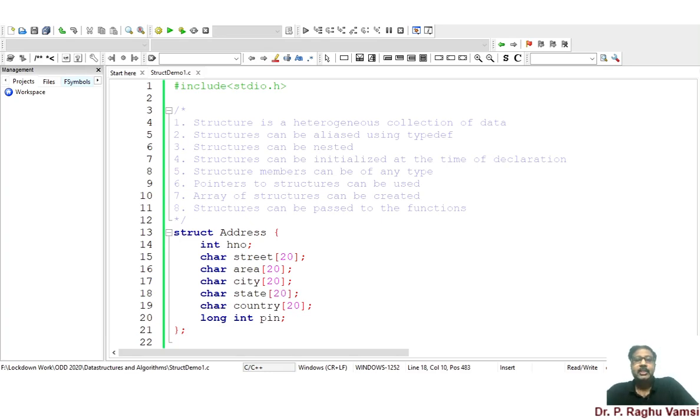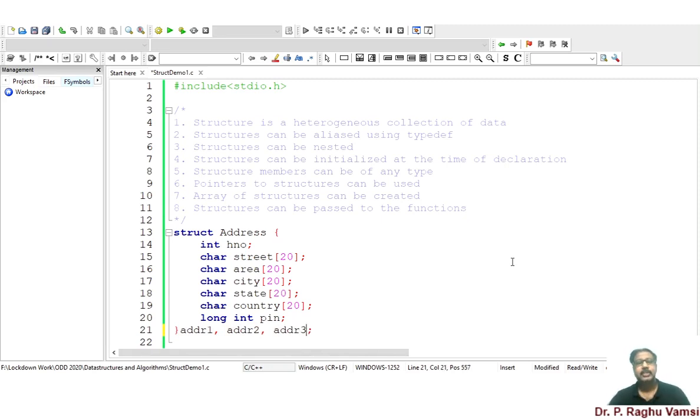And for this entire structure, we can also define some variables. Those variables can be declared at the time of declaration itself, like after this bracket close, you can say addr1, addr2, addr3.